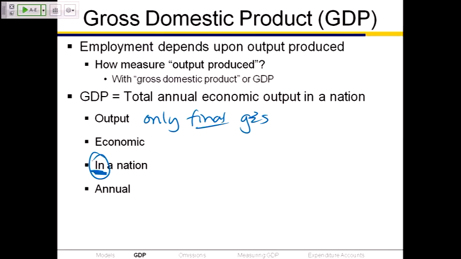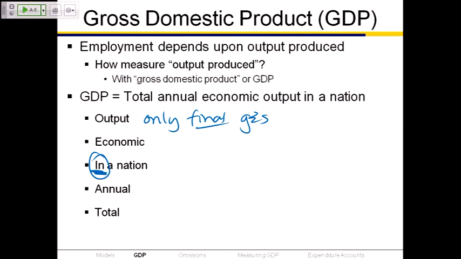So they give you the numbers once a quarter, but every time they give you a number, they're reporting the number on an annualized basis: what output would be if there were 12 months' worth of production, even though they're only looking at 3. So annual output, and then the last part is total. We're going to have some way of adding up the bottles of water, the lawyer services, the bombs and missiles, and so on and so forth. I'm going to look at that in just a second.